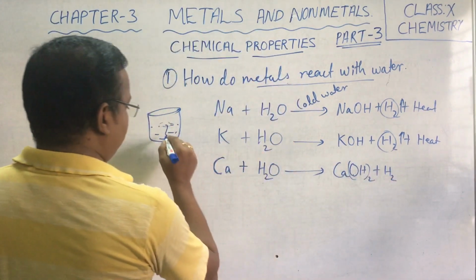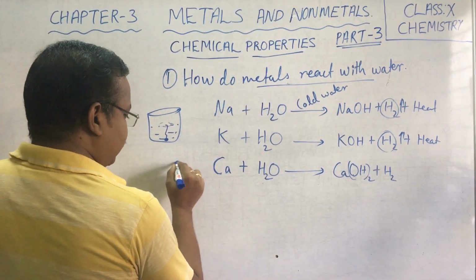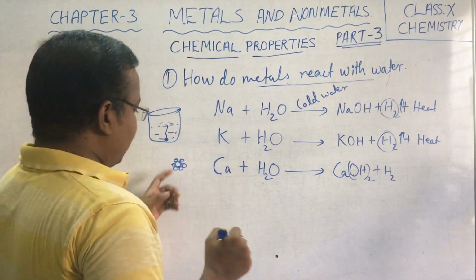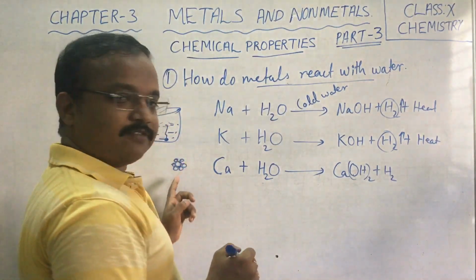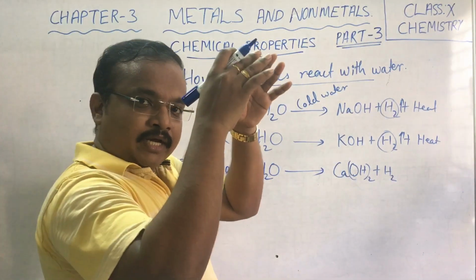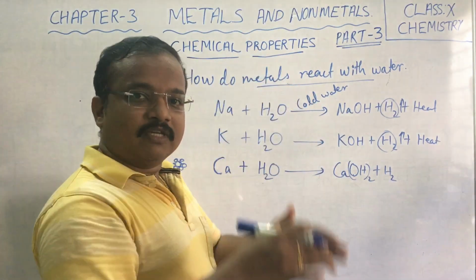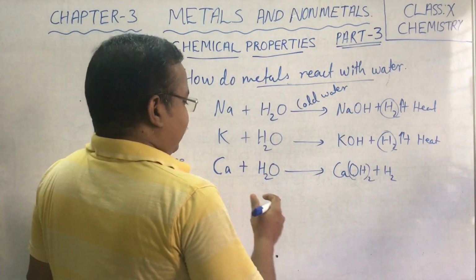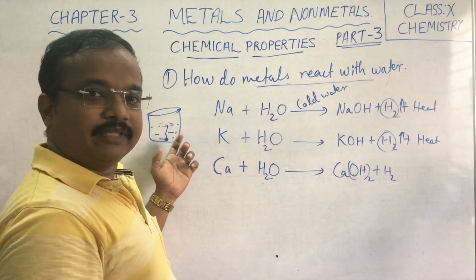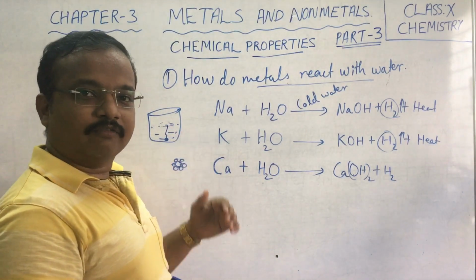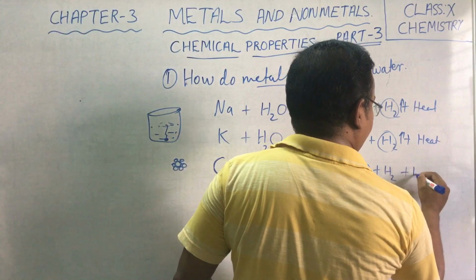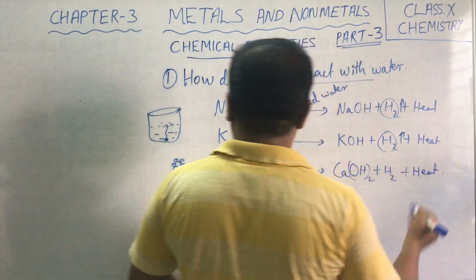The hydrogen formed adheres to the surface of the calcium, and because of that heaviness calcium will sink into water. Whereas sodium and potassium are very highly reactive, they float on the surface of water and react vigorously. That much vigorous reaction you will not find in the case of calcium.